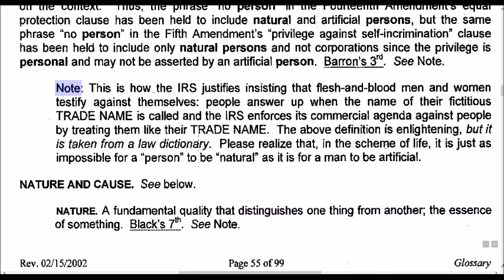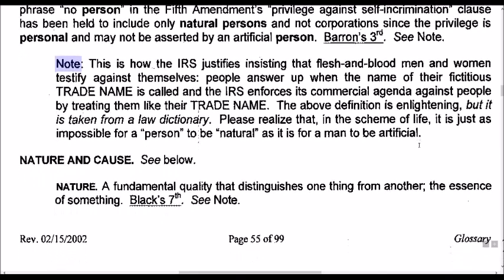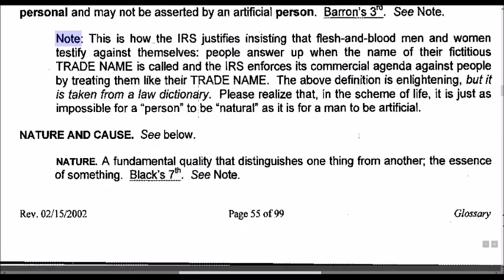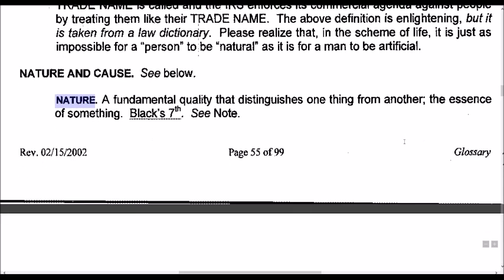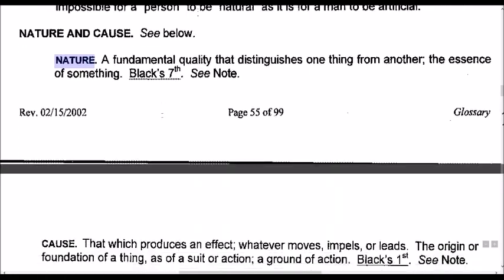Please realize that in the scheme of life, it is just as impossible for a person to be natural as it is for man to be artificial. Nature and cause seen above, see below. Nature, a fundamental quality that distinguishes one thing from another, the essence of something. Black 7th, see note.